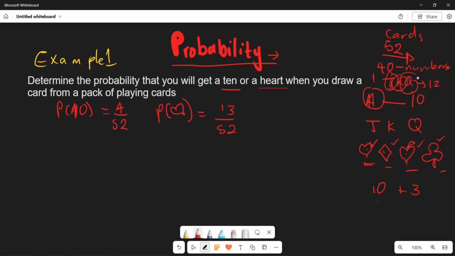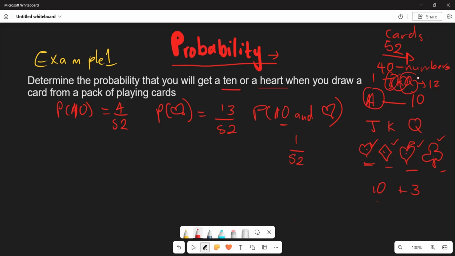The probability of 10 and heart. Is there a possibility that you get a 10 and also a heart? Which means, what is the probability? Let's say now I want to find the probability of a 10 and a heart. Remember how many 10s you have? You only have 4 tens, and to get a heart from the 10s, there is only 1 chance. So you only have 1 chance out of 52 chances to have a 10 and also a heart.